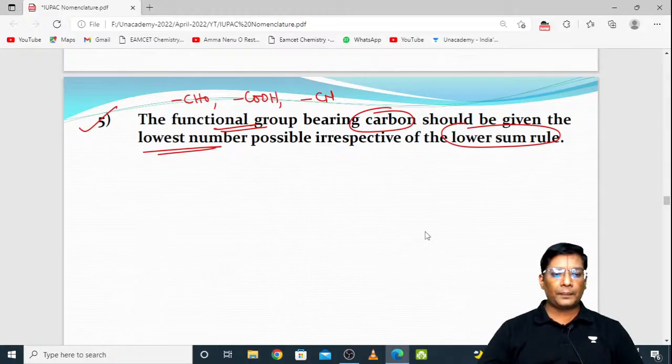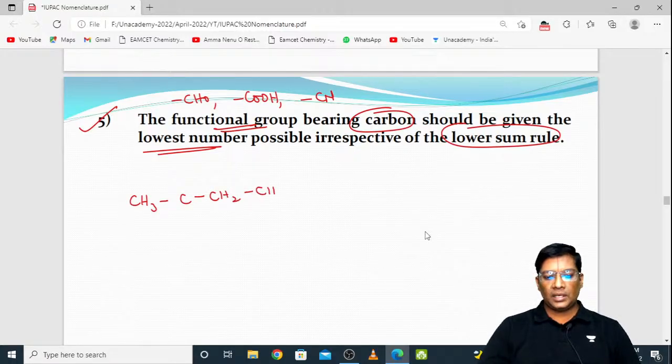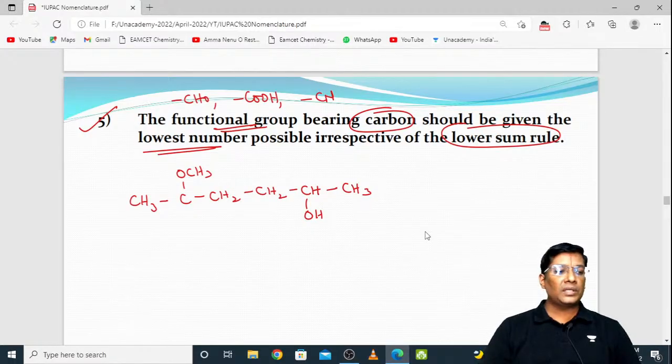I am giving some examples to you. Please listen. Suppose it has CH3, carbon, CH2 and CH2, CH, OH and CH3. If this carbon has OCH3, that means bond O, bond O is called ether.